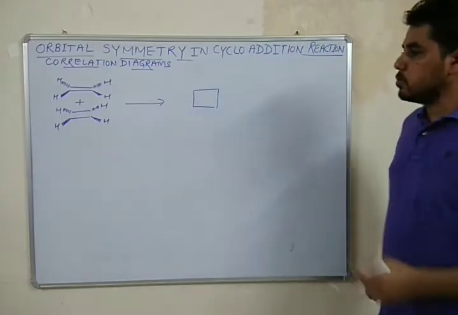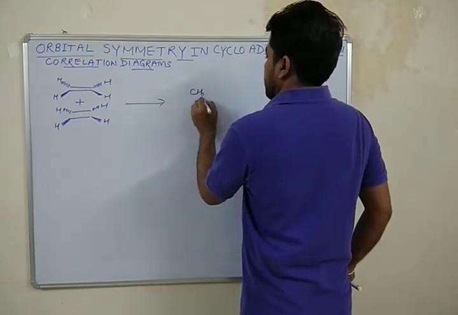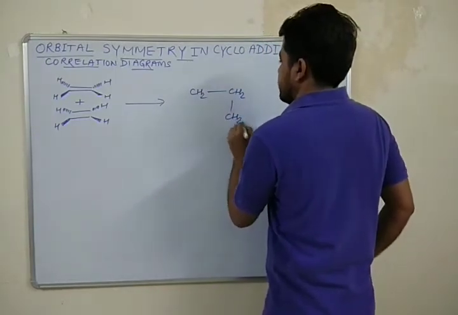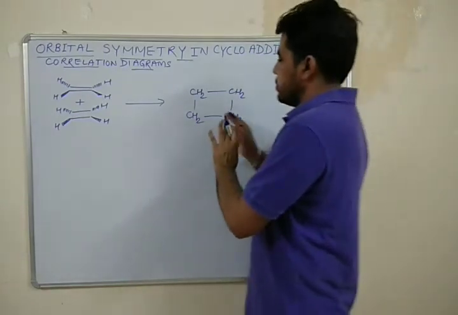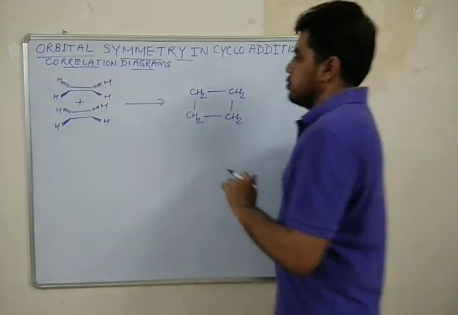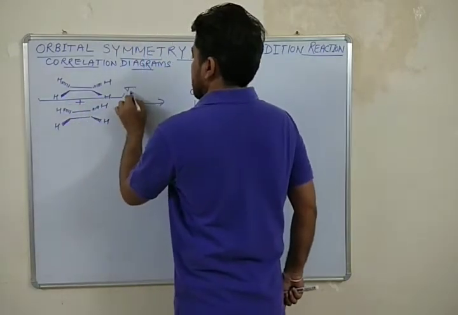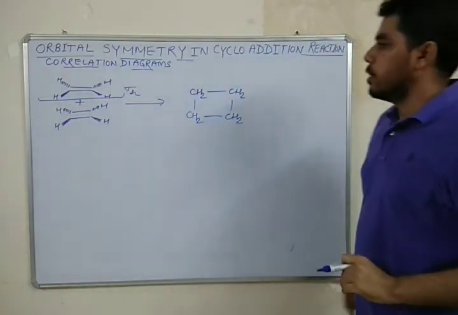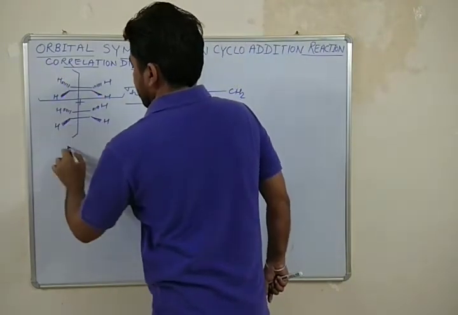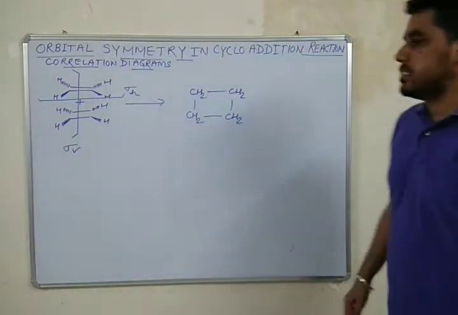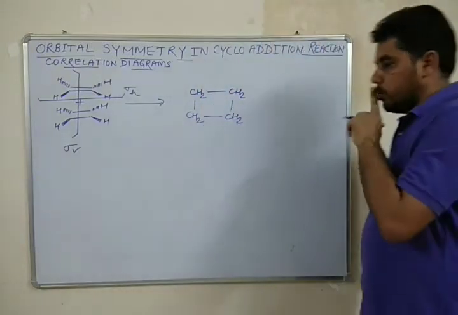You can see that here we have 4 CH2 units in this cyclobutane, if there is no substituent present. So this particular symmetry is sigma H, the horizontal plane of symmetry, and similarly we have another plane of symmetry, termed sigma V, or vertical plane of symmetry.